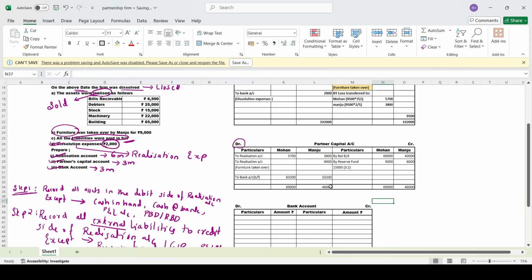Hope you people understood the partners' capital account. First record the balance, then profit or loss, reserve fund or general reserve, and any asset taken over. That's it, only four steps. Total it and balance it.